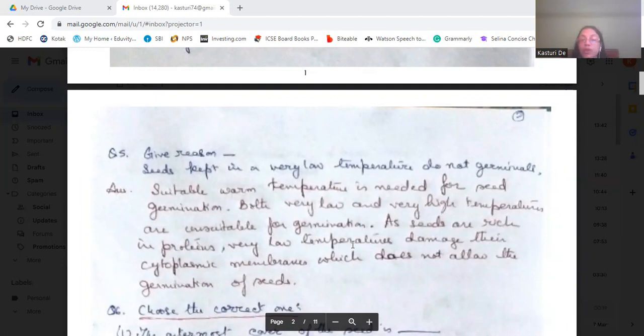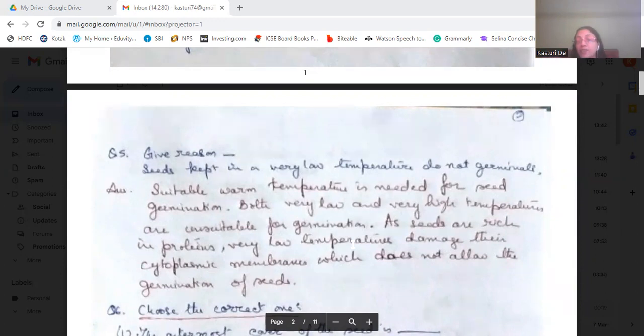Why is it so? Because a warm temperature is required for the seed to germinate. Very low or very high temperature is unsuitable for germination.